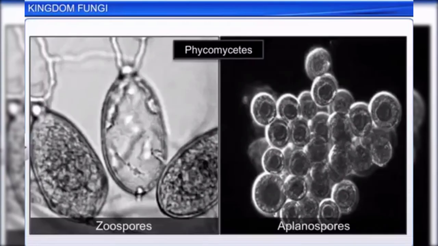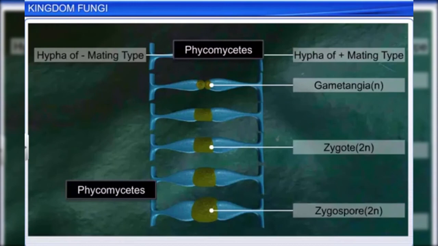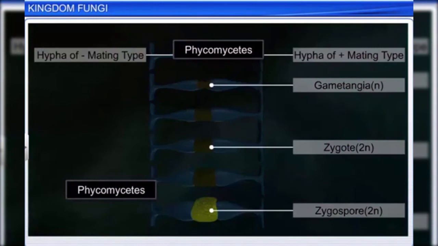They reproduce asexually by zoospores in the case of motile spores, and by aplanospores in the case of non-motile spores. Sexual reproduction leads to the formation of zygospores after the fusion of gametes, which may be either similar or dissimilar.